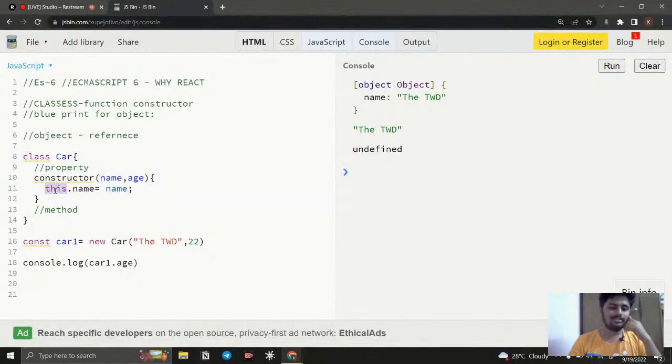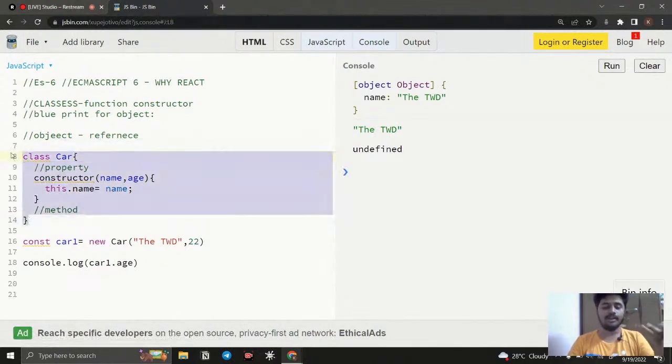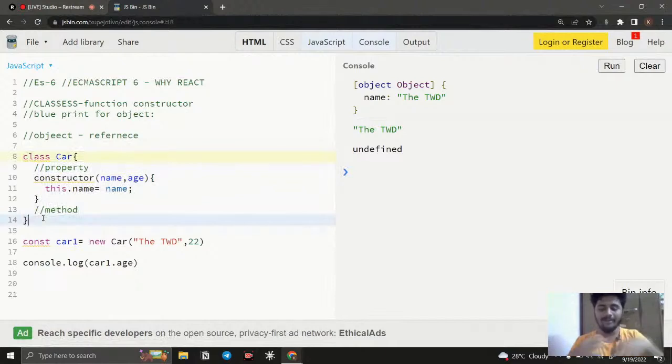Here, this represents the one who calls that class, who invoked this class, who operates this class, going to be car1, right? So here it represents car1. Simply you can replace this with car1.